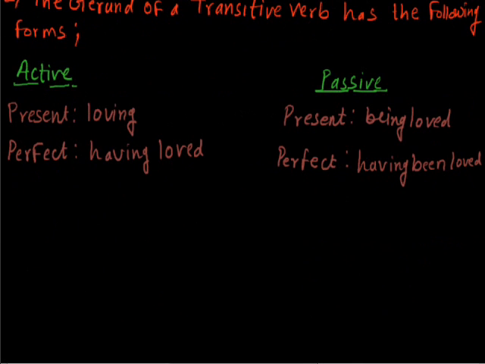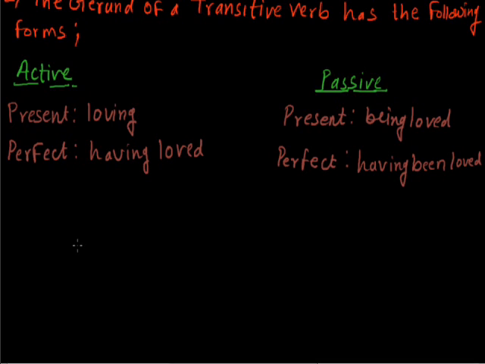Clear? Because in active voice, whenever the ing form is used in the sentence, in passive voice, we add being after the helping verb, and the ing is removed from the main verb, from the first form of the verb, and the first form is changed into the third form. So, if we are using loving in the sentence, then the passive voice will be being loved. Okay, and in the perfect, when we are using having loved, the passive voice will be having been loved.